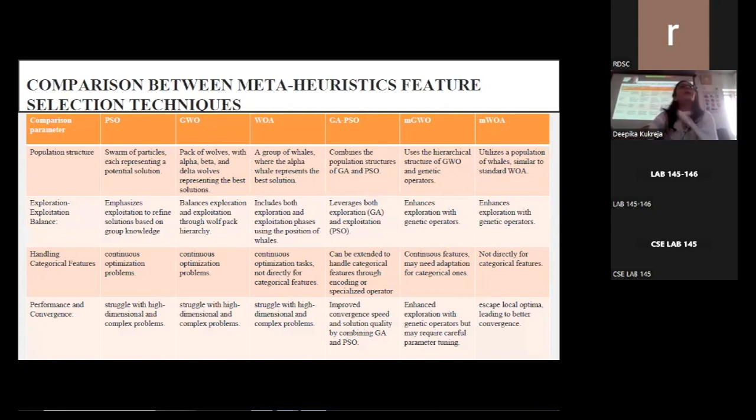I have modified these existing nature-inspired algorithms, first by integrating the 2 approaches, genetic algorithm and particle swarm optimization. In the other 2 columns that represent modified gray wolf optimization and modified whale optimization, you can see that out of all, we get the best results when we use the GAPSO algorithm, where we use the integrated approach of genetic algorithm and particle swarm optimization.